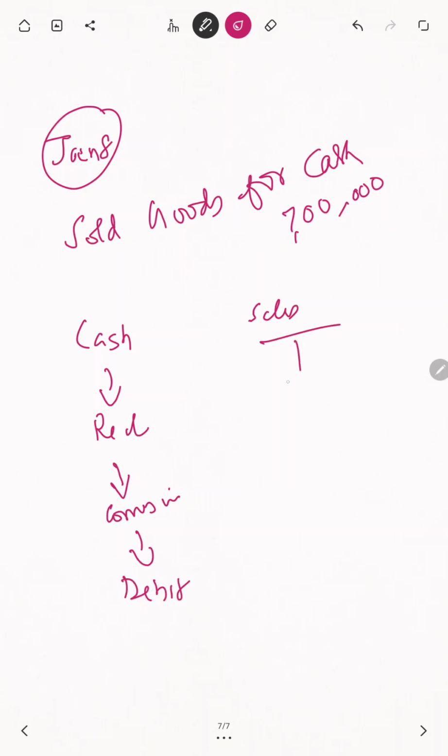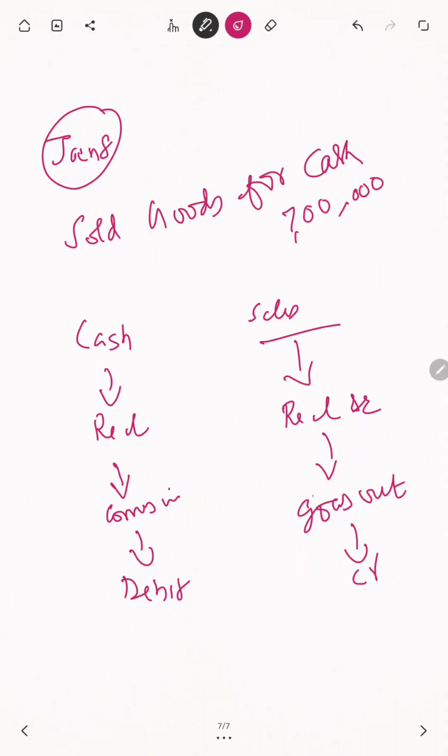Then after this, what happened? Sales account. Sales account is also a real account. What is the real account rule? Debit the item that comes in, credit the item that goes out. Goods are going out from Sridhar and Co. That's why it goes out. Goes out means I am writing like this. It comes in means debit, it goes out means credit.